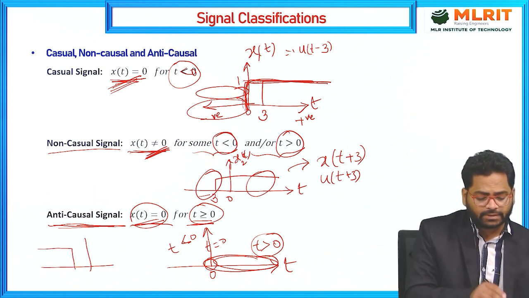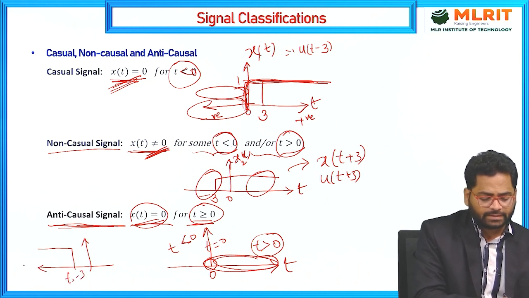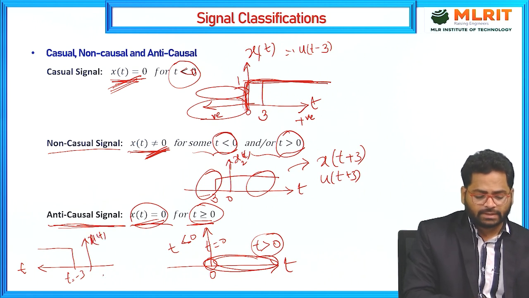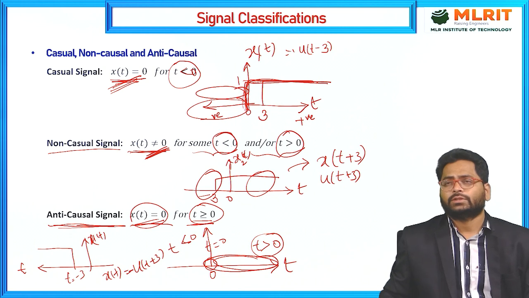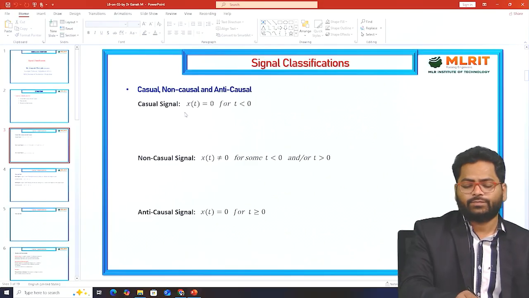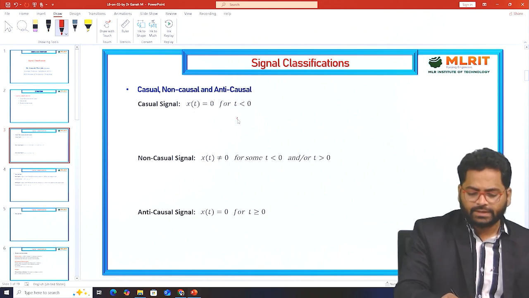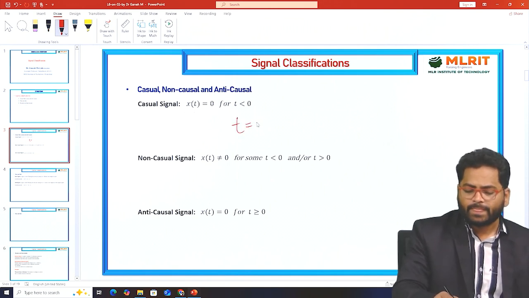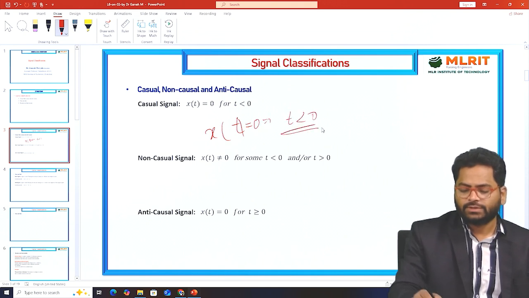That means if you take t equals minus 3 as the t value, then x of t you can take as u of minus t plus 3. I'm multiplying by minus. So these are the three signal classifications. One is x of t equals 0 for t less than 0. This is the first case.